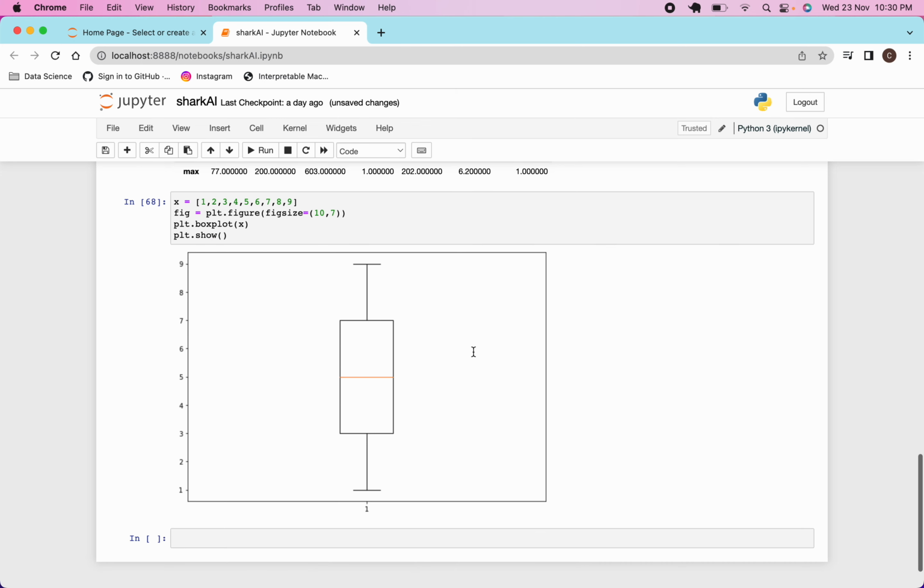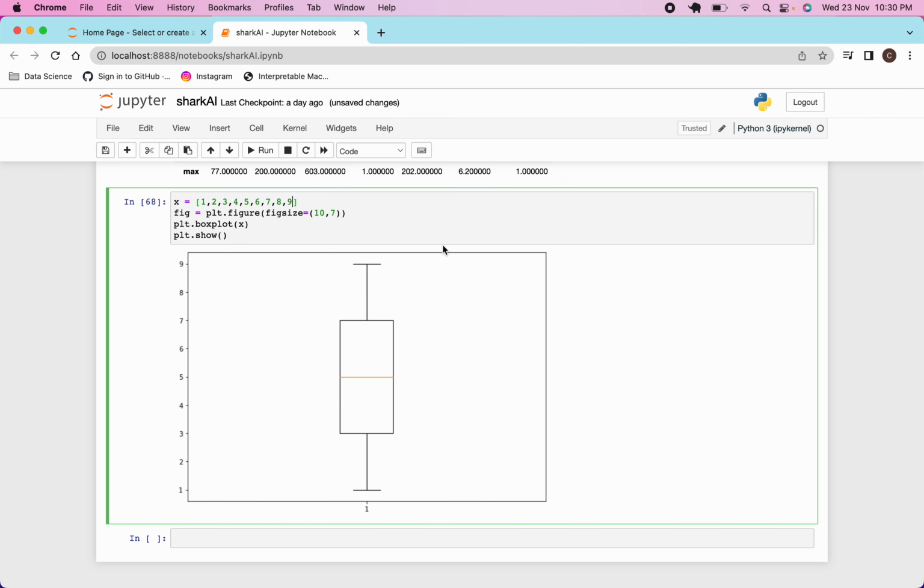Let's see why box plot is important and why IQR, the interquartile range, is important. I have taken the numbers from 1 to 9. Suppose I have added a number here, 20.